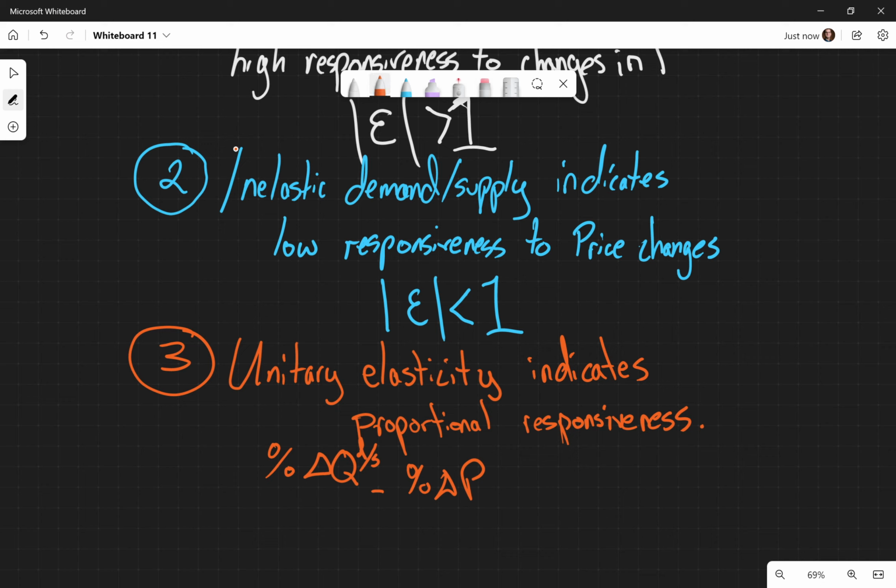And then I can clean this up a little bit more. Sorry, guys. And so we end up with the elasticity equaling 1 can be translated mathematically as saying that the percentage change in the quantity either demanded or supplied is exactly equal to whatever the percentage change in the price is.